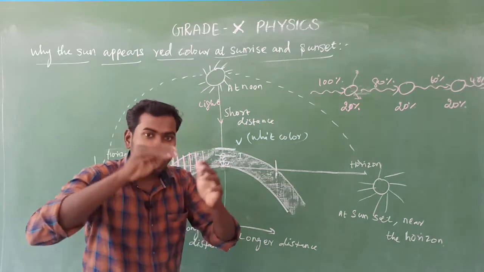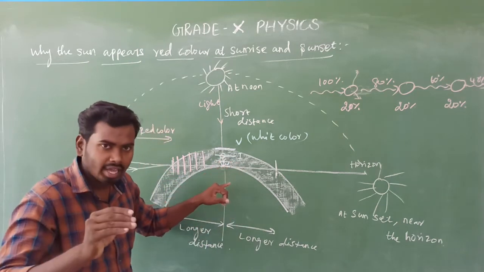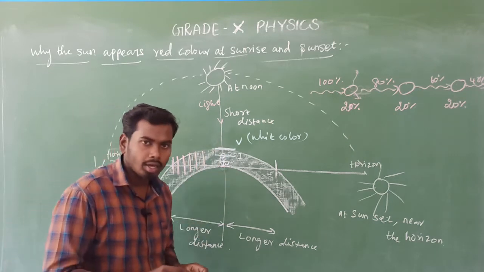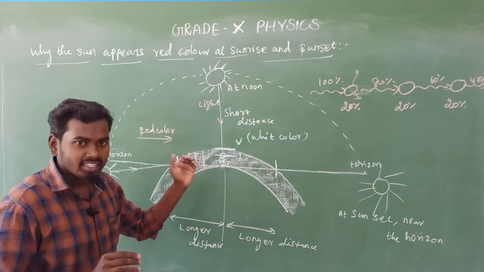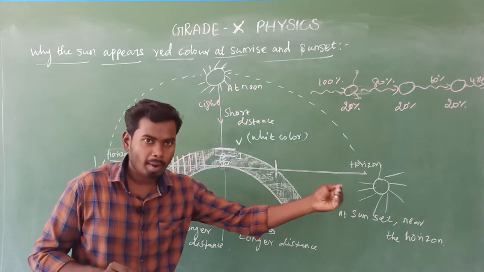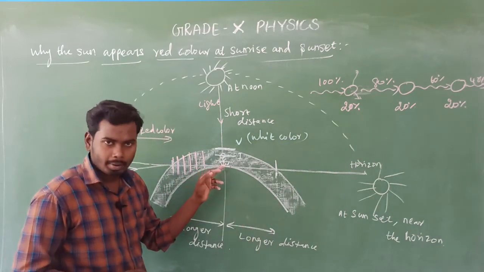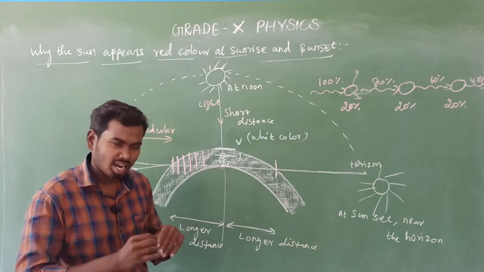Note this point, it starts scattering. At the same time the sunlight reaches us. Here the blue color is not scattered completely, it just starts scattering. So actually some blue color scattering will be there, because the blue color starts scattering.